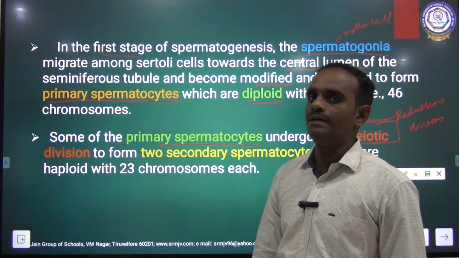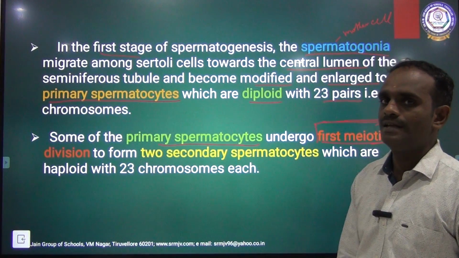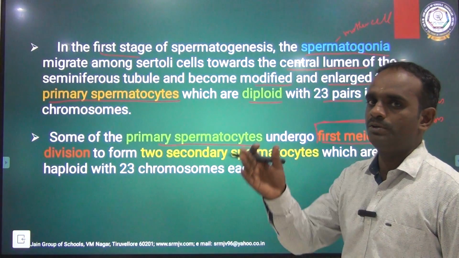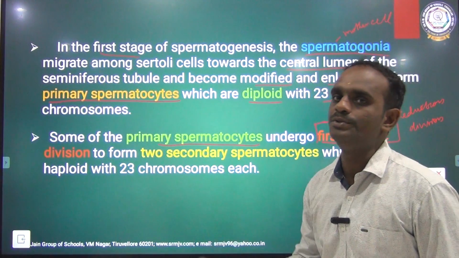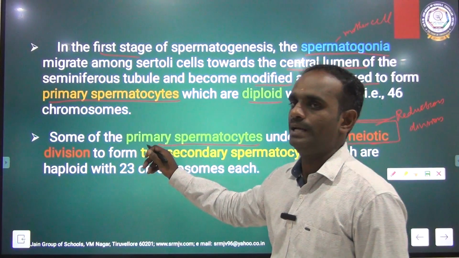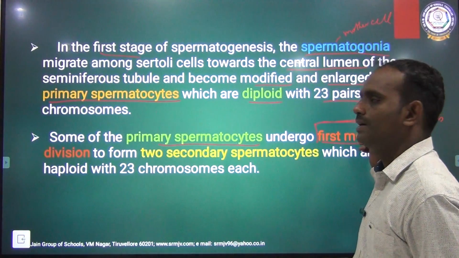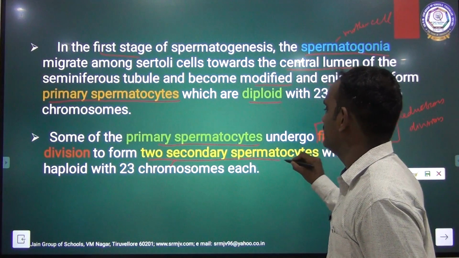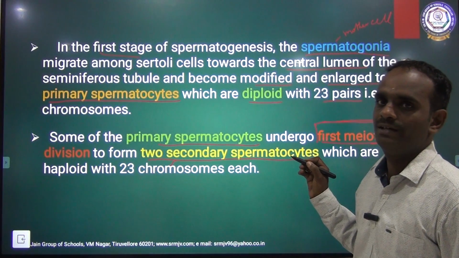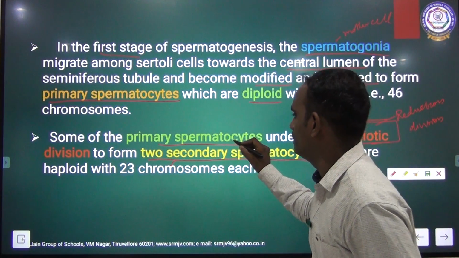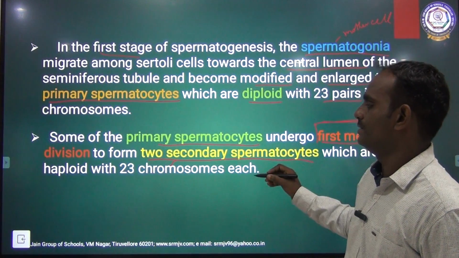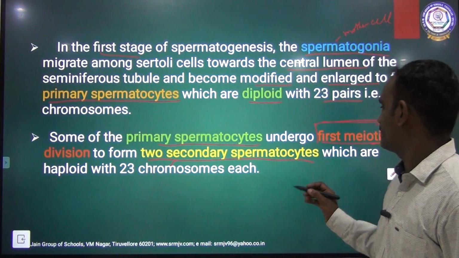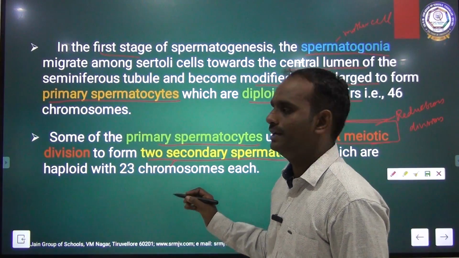Some of the primary spermatocytes undergo first meiotic cell division. Now the chromosomal number is reduced. So some of the primary spermatocytes undergo first meiotic cell division to form 2 secondary spermatocytes. The primary spermatocytes are changed into 2 secondary spermatocytes, which are haploid.